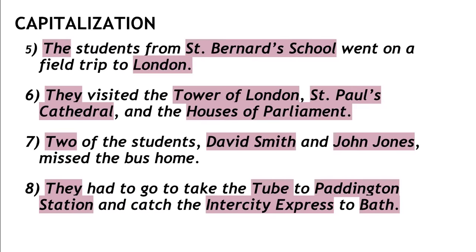Then on the next page, number 5, the, St. Bernard's School, London. They, Tower of London, St. Paul's Cathedral, Houses of Parliament. Number 7, 2, David Smith, John Jones. And the final one, they, Tube, Paddington Station, Intercity Express, Bath.